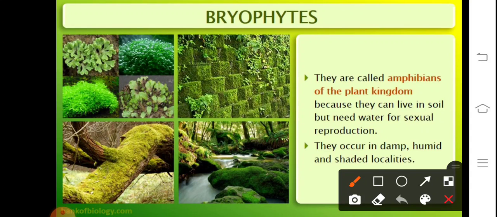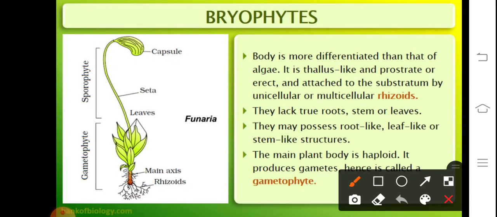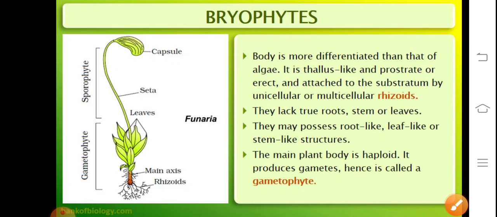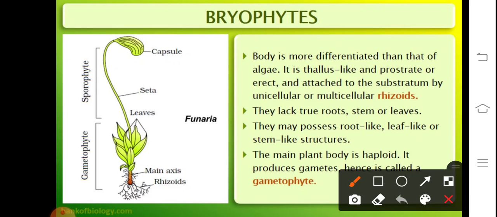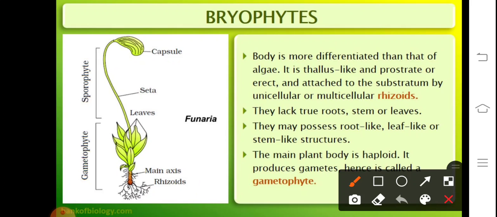Talking about the habitats, they are generally found in damp, humid, shady places. The body form is better differentiated than the thallophytes. They have a thallus-like structure. They have root-like, stem-like, and leaf-like structures. The root-like structures are referred to as the rhizoids. The stem and the frond are the leaves. They bear the capsule which produces the spores.